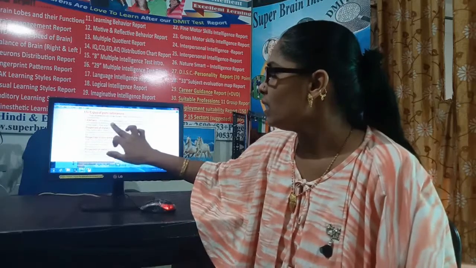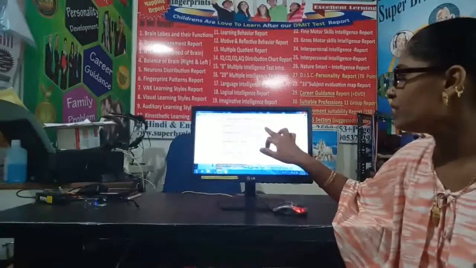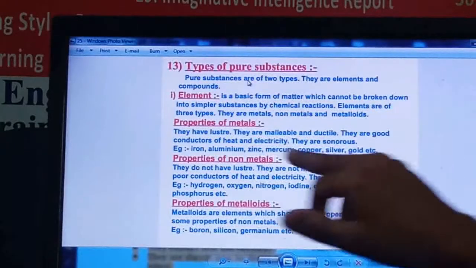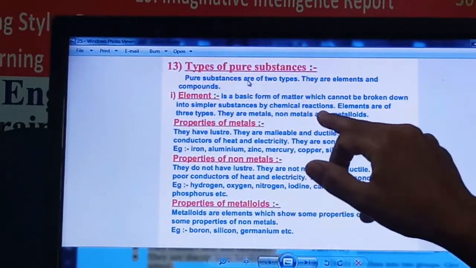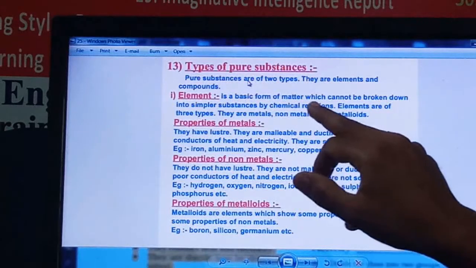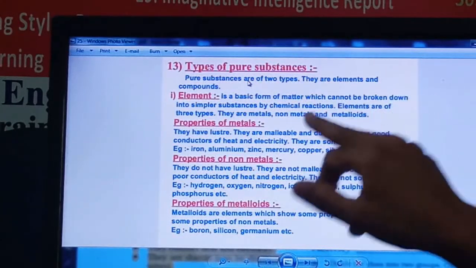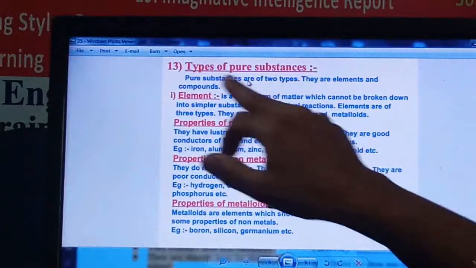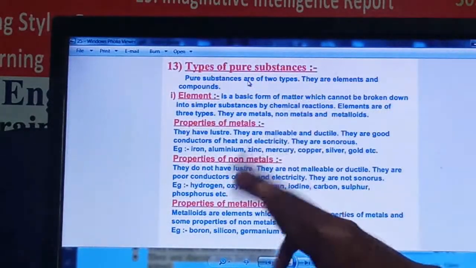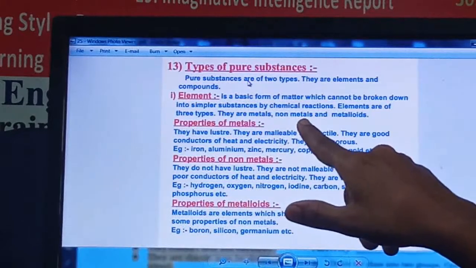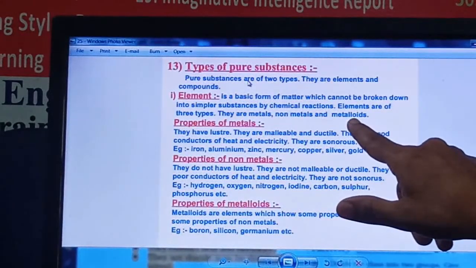An element is a basic form of matter which cannot be broken down into simpler substances by chemical reaction, right? Here we cannot break them further by chemical reaction, and these are called elements. They are of three types: metals, non-metals and metalloids.